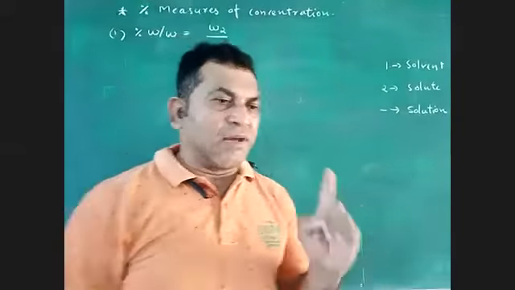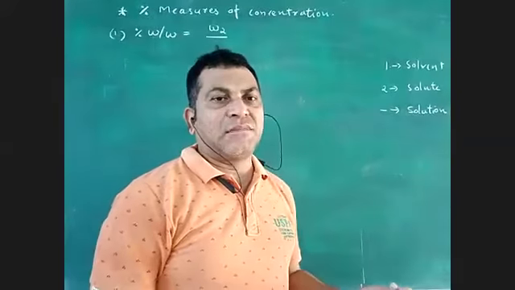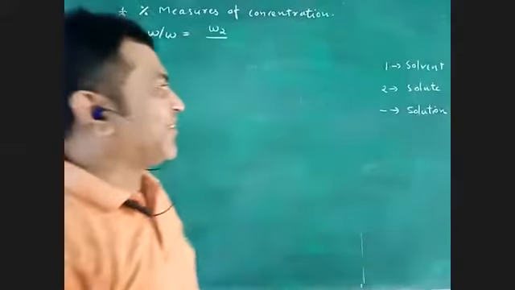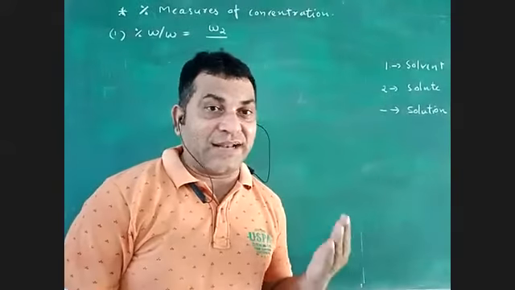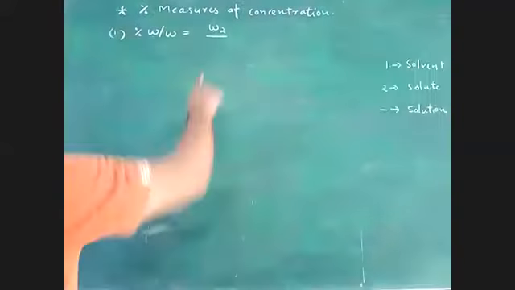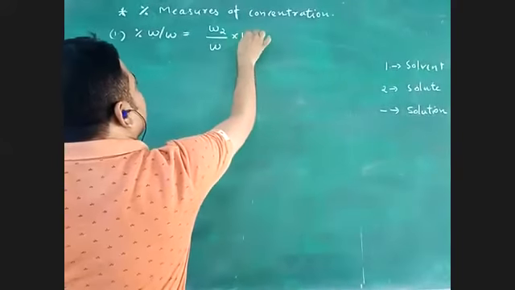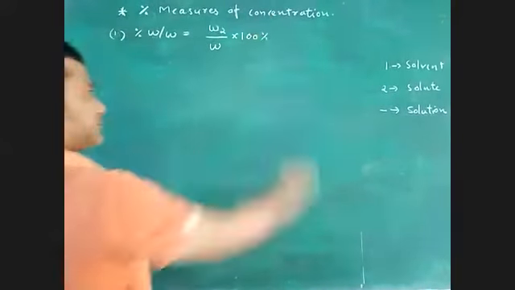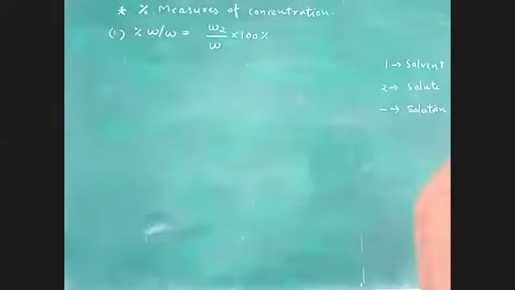W2 is the solute, the weight of the solute. So W2 divided by W multiplied by 100%. This is the formula of percentage W by W. So what is the formula of percentage W by W?